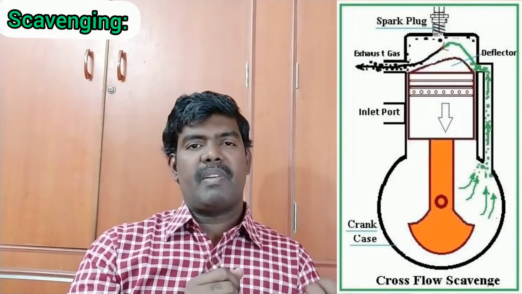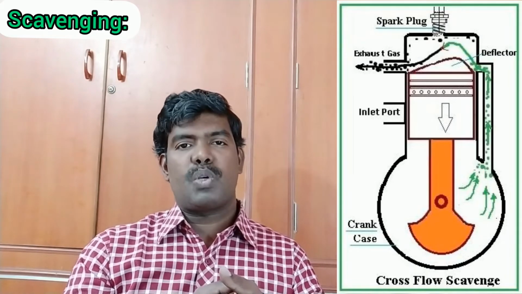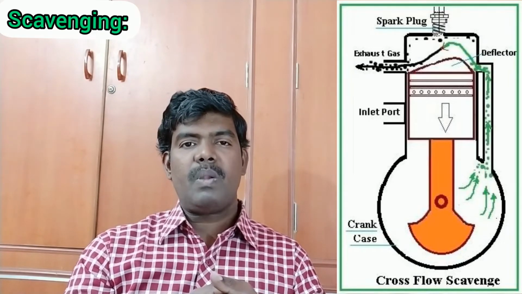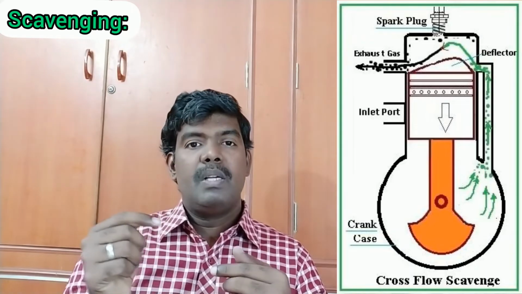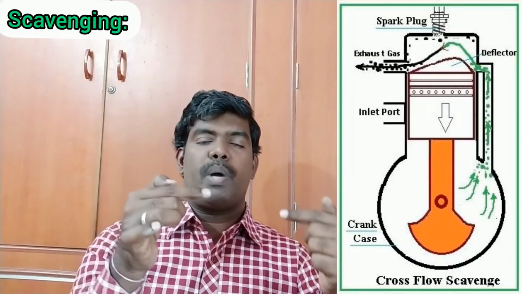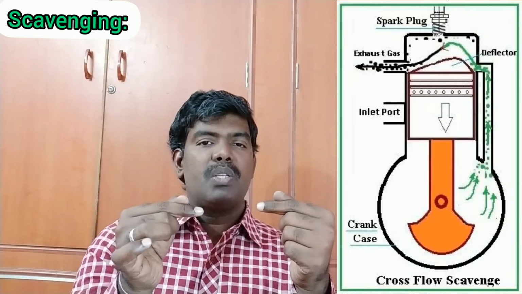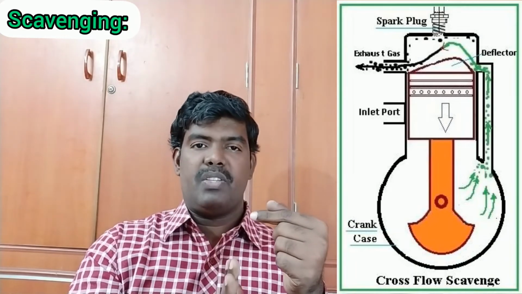In the previous videos we saw the two-stroke engine diagram. So in that, for example, let us consider two ports. One is the exhaust port and another one is the transfer port. Let us assume there is the axis of the engine cylinder.